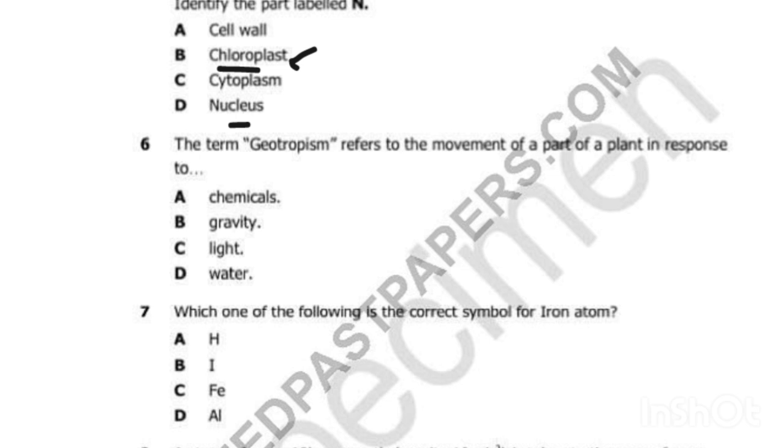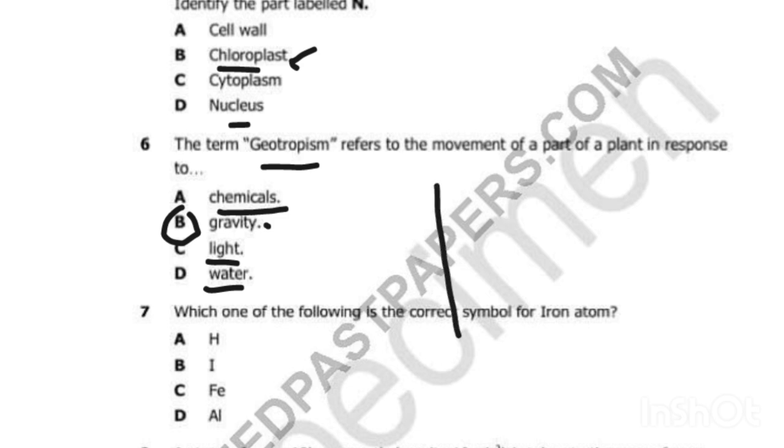What is geotropism? In response to gravity. Gravity is the correct answer. That's geotropism. When a plant is moving in response to light, it is phototropism. When a plant is moving in response to water, it is hydrotropism. Then when a plant is moving in response to chemicals, it is chemotropism. So here we are talking about geotropism, in response to gravity. So B is the correct answer.